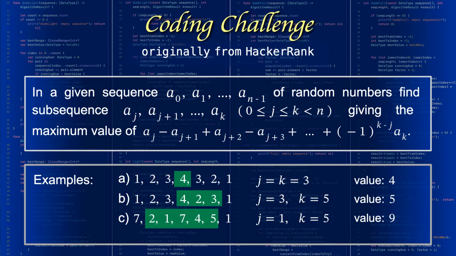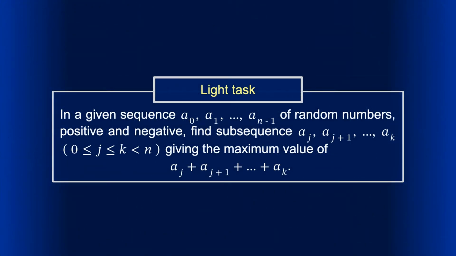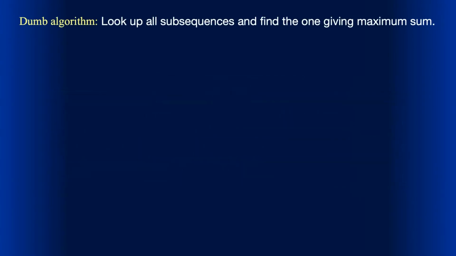To start, let's simplify the assignment by considering what I call the light task. The difference is that here we have only pluses, so each element is taken with its own sign, which can be either positive or negative. I suggest you pause the video and think of ways to implement the algorithm. If you start thinking about the algorithm, the first thing that comes to mind is what I call the dumb algorithm: look up all subsequences and find the one giving the maximum sum.